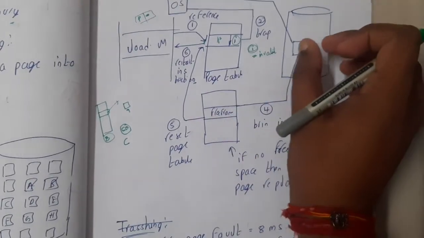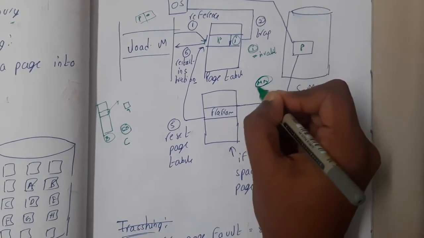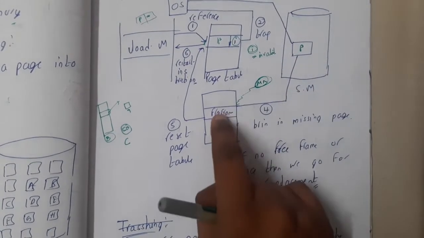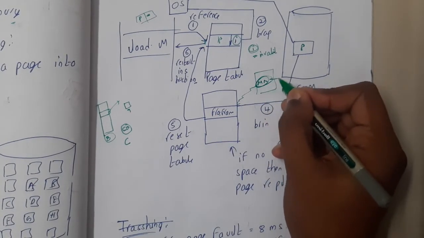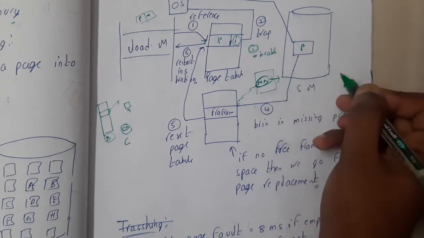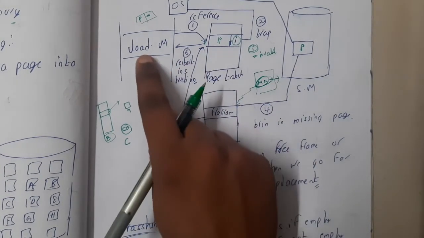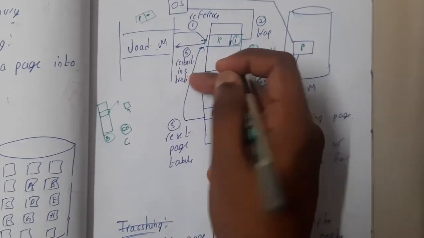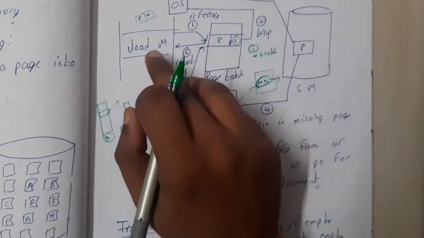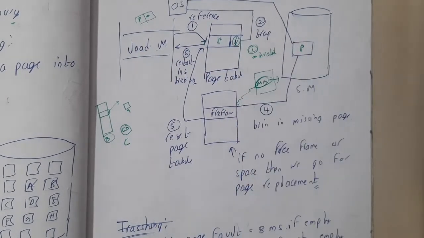That page will be brought to the main memory, and that main memory location will be updated in our page table. If our main memory is completely full, someone will be kicked out and pushed into the secondary memory. Then the table is updated. After some time the process will ask again, because its request wasn't fulfilled. Now if it asks, the entry will be valid, and the page will be found.